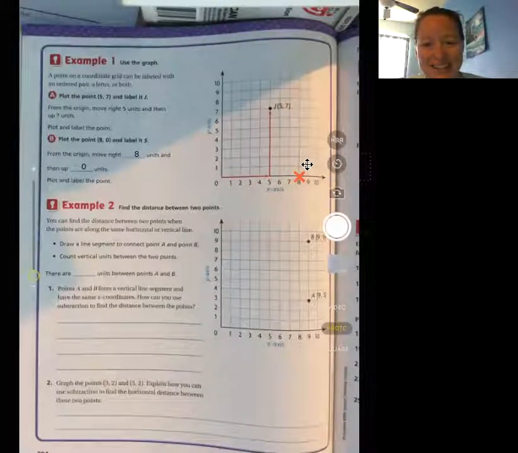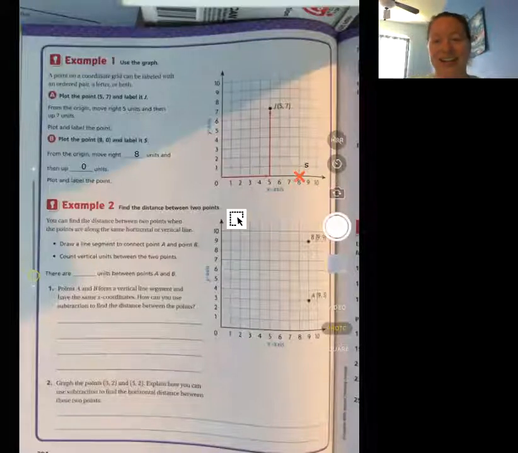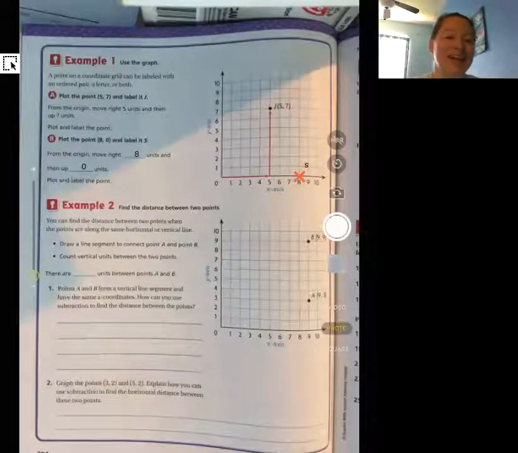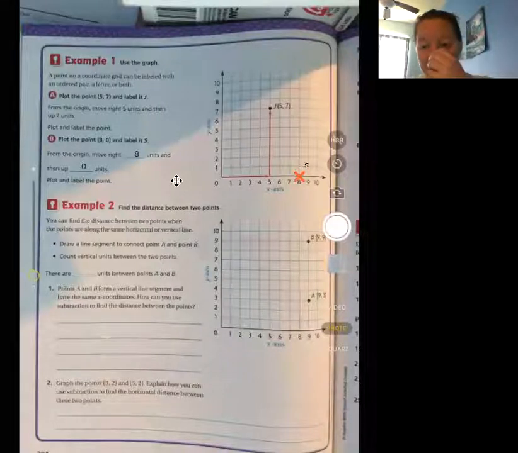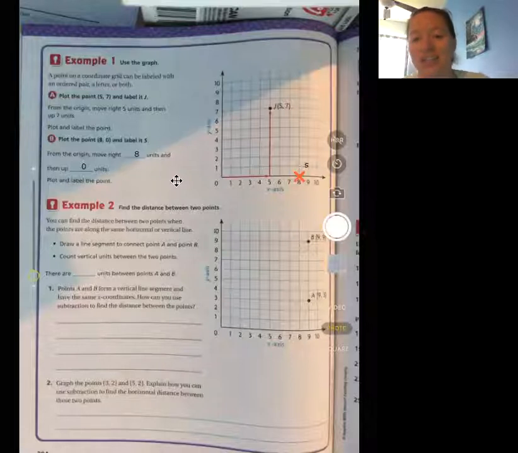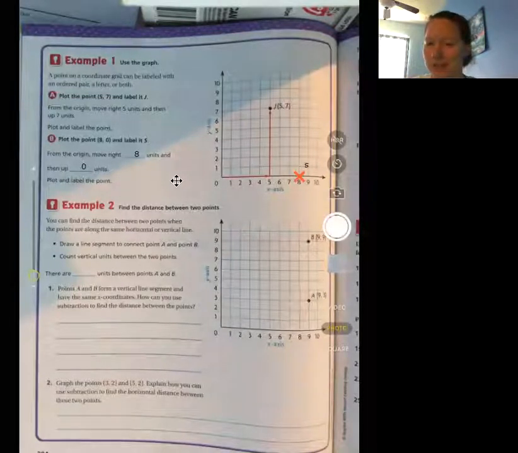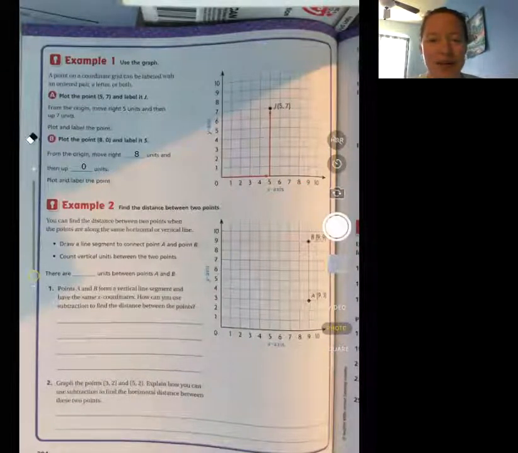That S does not look like it's connected to the X, but that's okay. There we go. So that is my point S. Maybe I should have just put a dot, but the X is easier for you guys to see. You're just supposed to put a dot there, not actually an X. Do you want me to erase the X and put an actual dot there? I can do that. All right, so I ended up erasing that and putting an actual dot there.